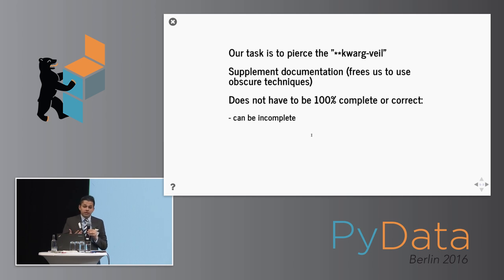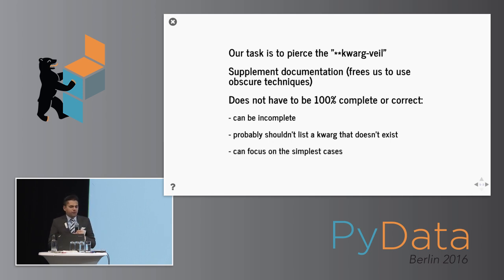You could think that if you did that and then supplemented that with some human effort, you might get very close to having complete documentation and the ability to do correct, complete auto-completion in your IDE or your Jupyter notebook. Now, of course, at the same time, we want to be careful that we don't list a Kwarg as being an argument for a function that isn't actually an argument. So we can't be completely wrong, but we can be somewhat incomplete.